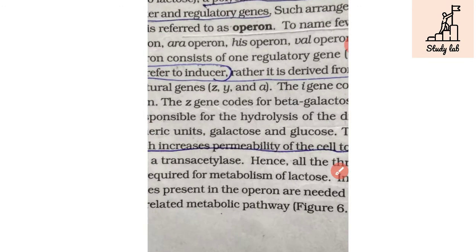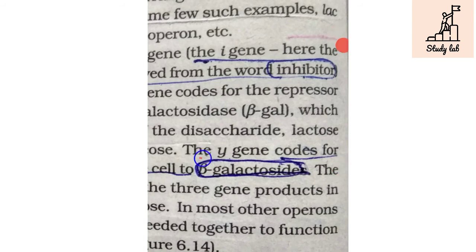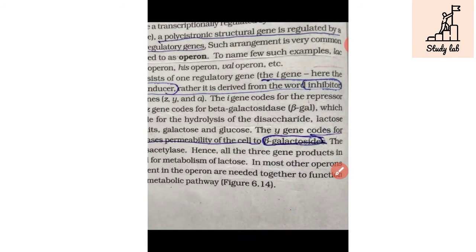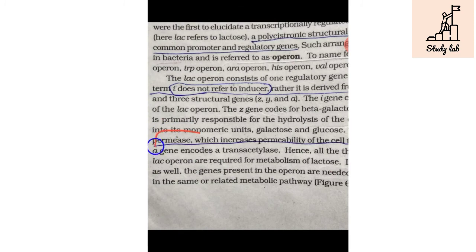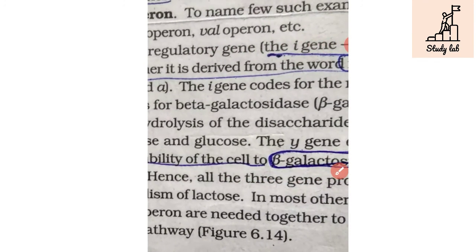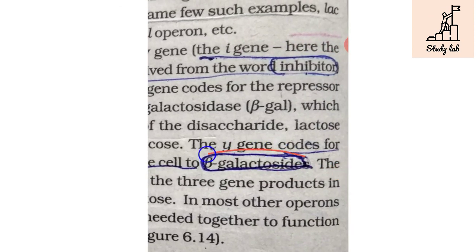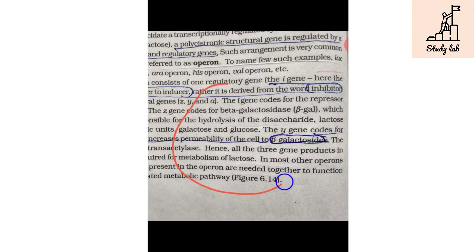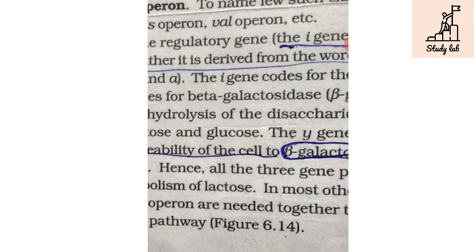And the next is that the Y gene codes for permease, not beta galactosidase. The Y gene codes for permease, which increases the permeability of the cell for beta galactosidase and thereby for lactose. So permease increases the permeability for beta galactosidase. That is important.